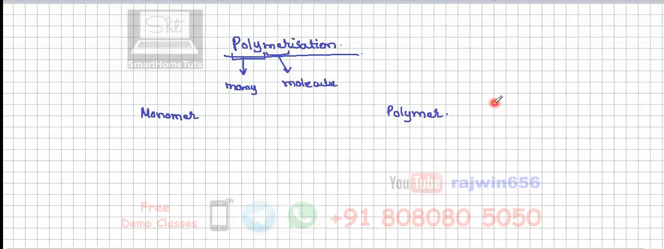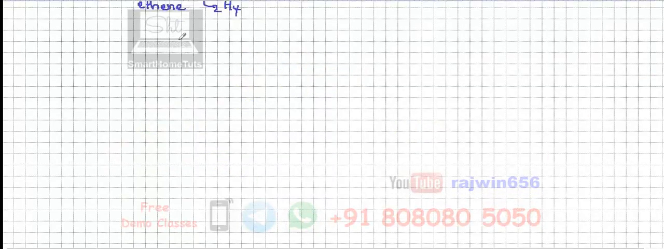I'll take a simple example for this. We are taking a double bonded compound, that is ethene. Okay, the molecular formula of ethene is C2H4. This is going to be the structural formula. I'm going to show the structural formula in this way. Okay, this is a simple molecule of ethene.